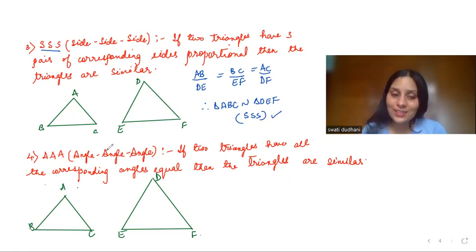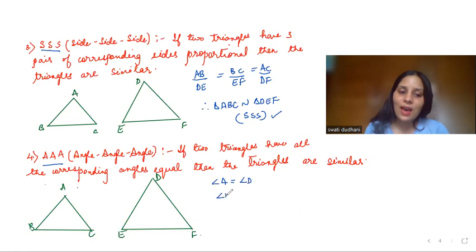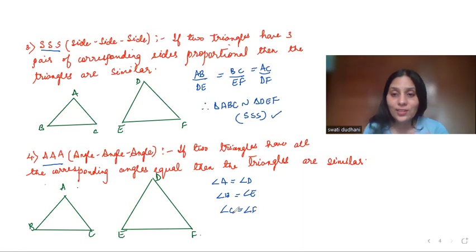Now, last but not the least, AAA. This one, if you don't even know, doesn't matter because we have the first axiom as AA. So if two angles are equal, then the triangles are similar. So here same thing. If three angles are equal, then the triangles are similar, obviously. So if all the corresponding angles, angle A equal to angle D, angle B equal to angle E, and angle C equal to angle F, are equal, then triangle ABC is similar to triangle DEF by AA.